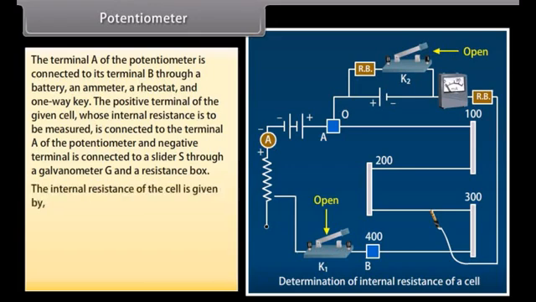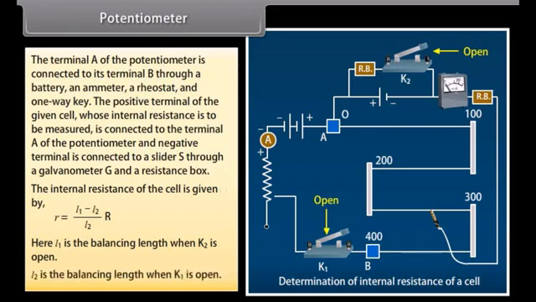The internal resistance of the cell is given by r equals (L1 minus L2) upon L2 multiplied by R. Here, L1 is the balancing length when K2 is open. L2 is the balancing length when K1 is open.